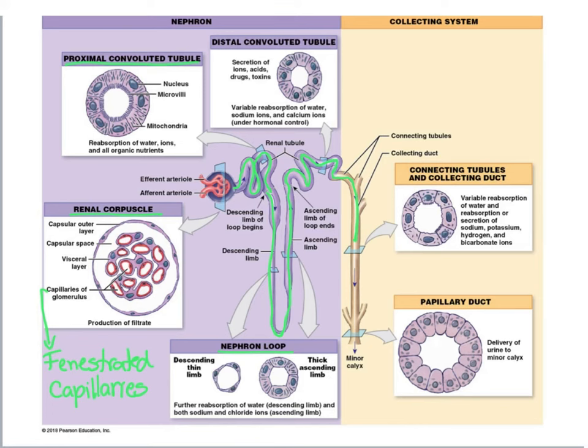So filtration happens at the glomerular capillaries, and then whatever was filtered out of our blood goes into the proximal convoluted tubule. And the proximal convoluted tubule is where most reabsorption happens.